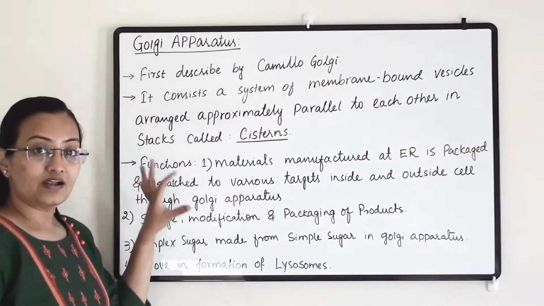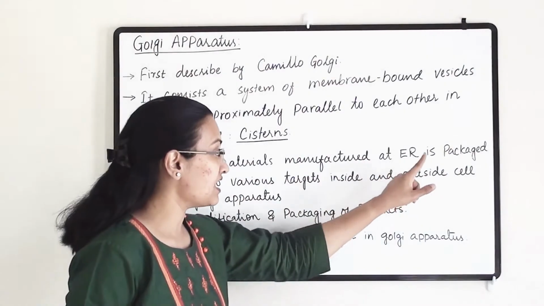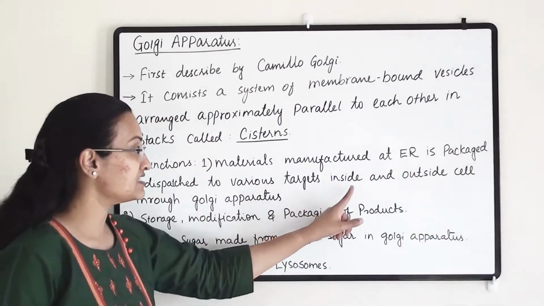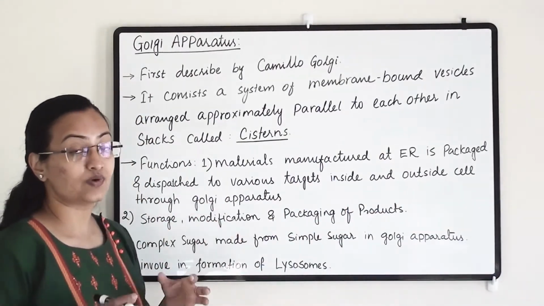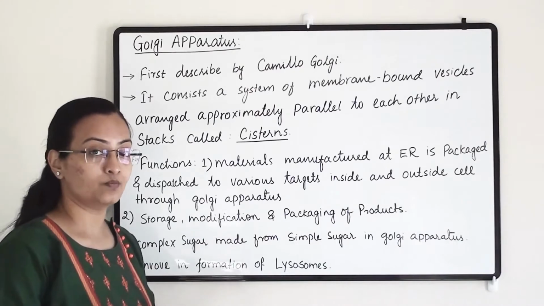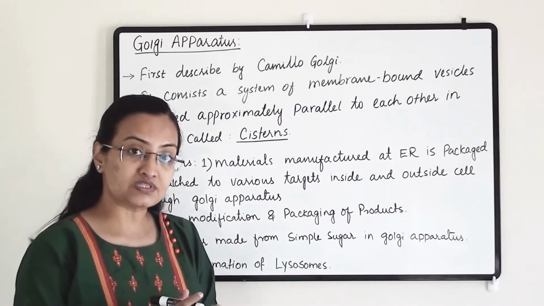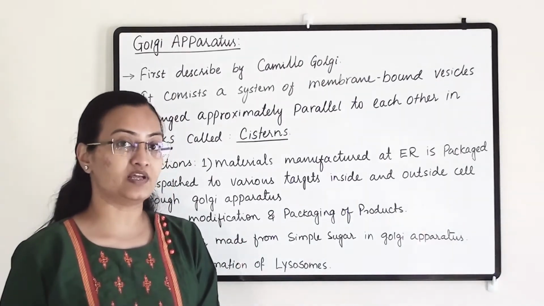So why are they attached to the ER? Because the materials manufactured at the ER are packaged and dispatched to various targets inside and outside the cell through the Golgi apparatus, and that's why they need to connect with the ER. Earlier we have seen that ER is of two types, smooth endoplasmic reticulum and rough endoplasmic reticulum.